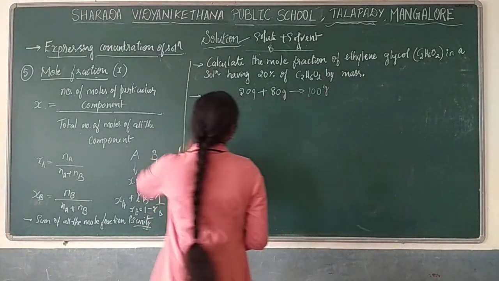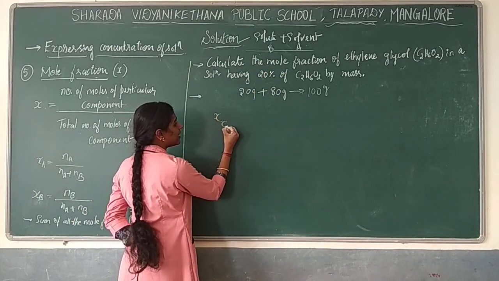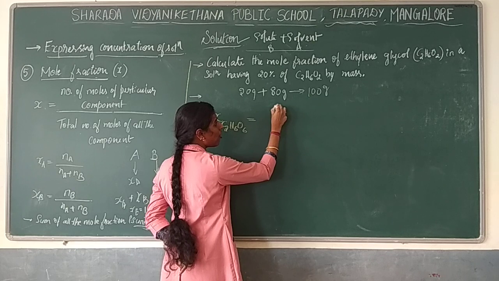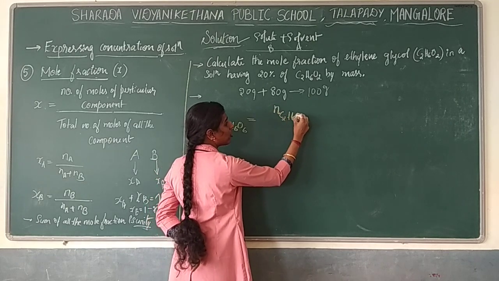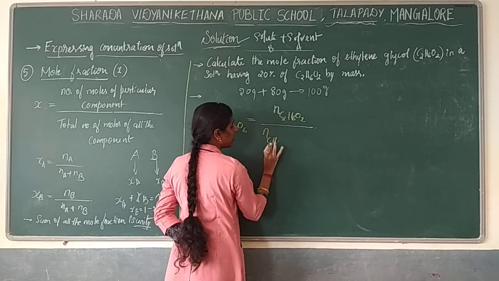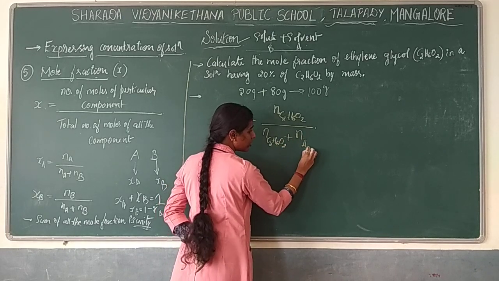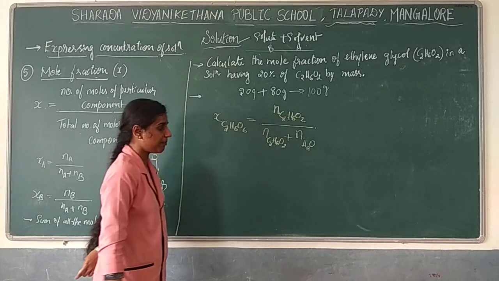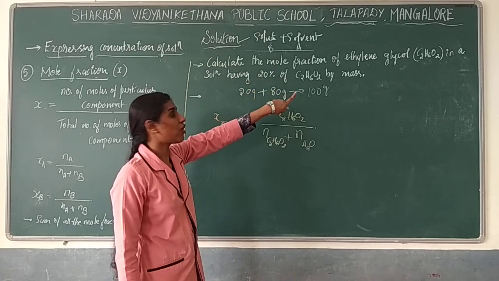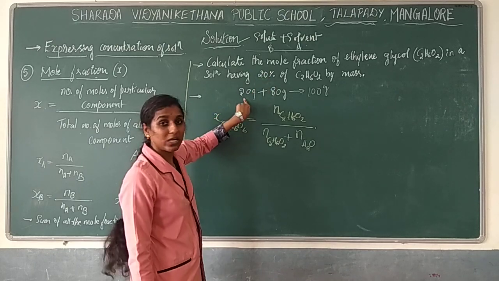According to this, you want to find out the mole fraction of ethylene glycol, C2H6O2. What is the formula? It comes as the number of moles of ethylene glycol divided by the total number of moles, that is nothing but the number of moles of C2H6O2 plus the number of moles of water also, because solute as well as solvent both should come. Now, they did not give the number of moles in the question. Instead of that, they just gave the percentage. By using the percentage, you can find out the mass.